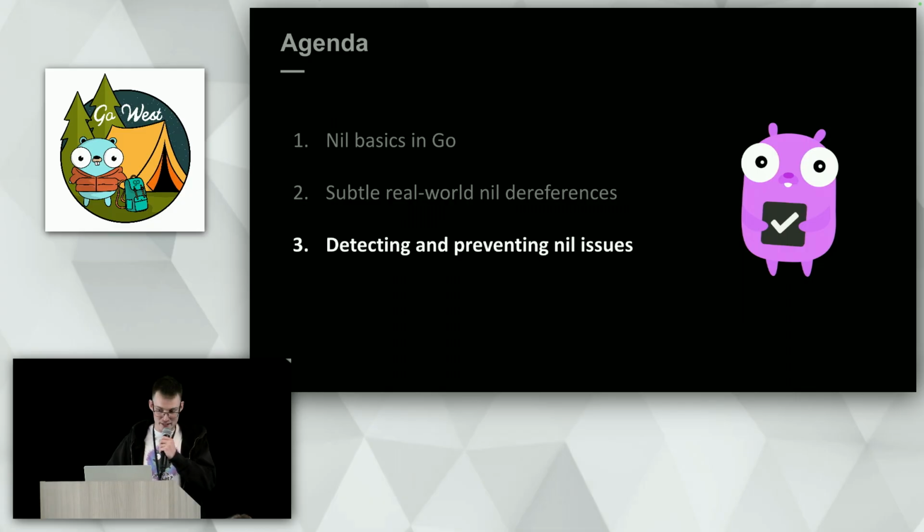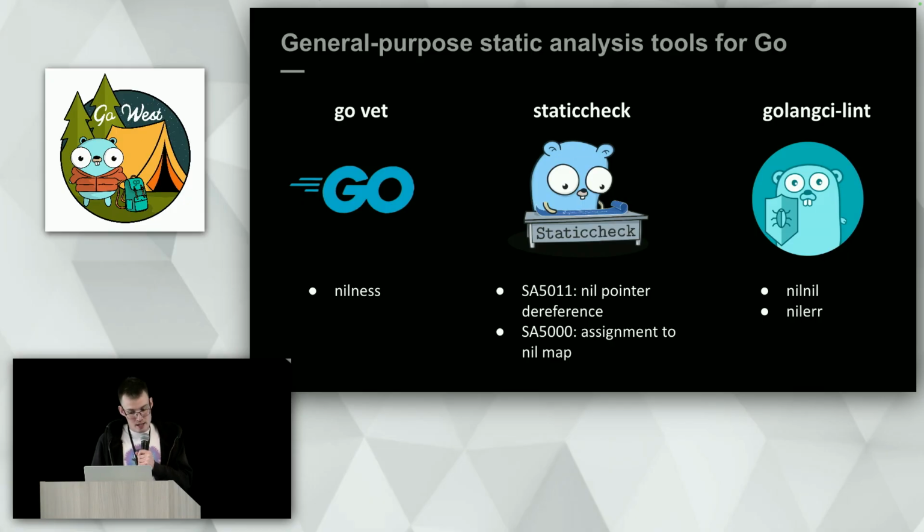Now I'm hearing myself. Okay, we have considered several interesting and subtle bugs that relate to nil pointer dereference. Now let's take a look at tools that can help us detect and prevent such issues early. So here we go. To detect bugs early and automatically, we can use static analysis tools. And there are at least 3 such tools in Go. They are go vet, staticcheck, and golangci-lint.